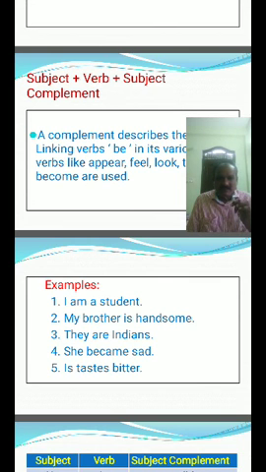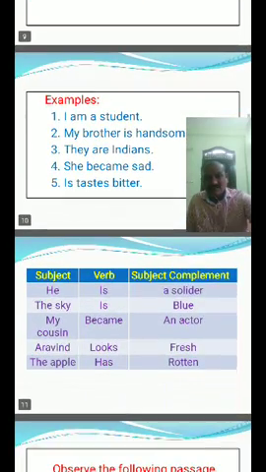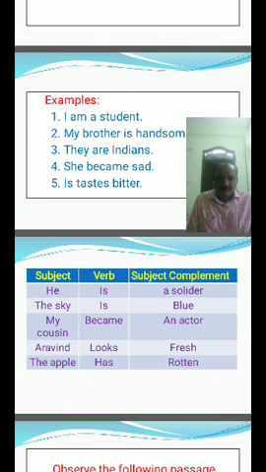My brother is handsome. They are Indians. She became sad. It tastes bitter. Come to here again, one tabular form is there. We will discuss some more examples also. Subject plus verb plus subject complement.